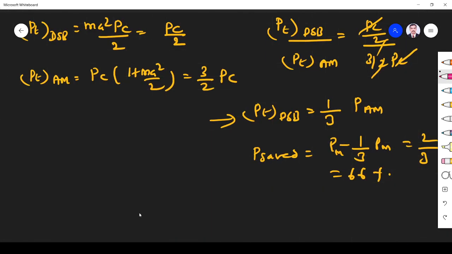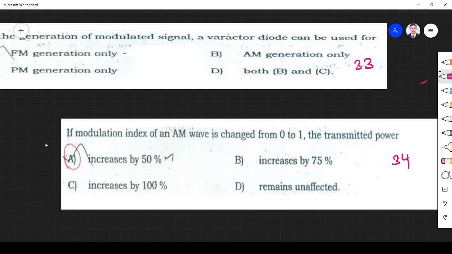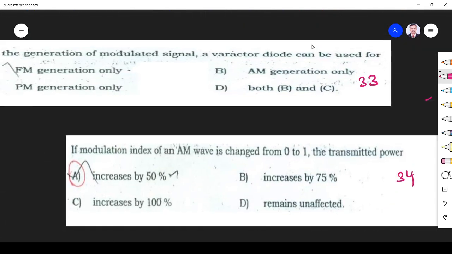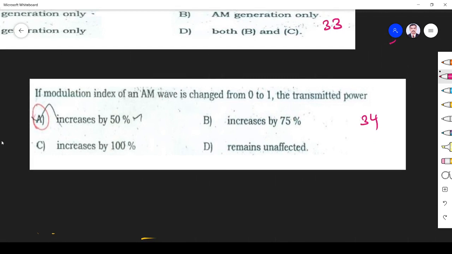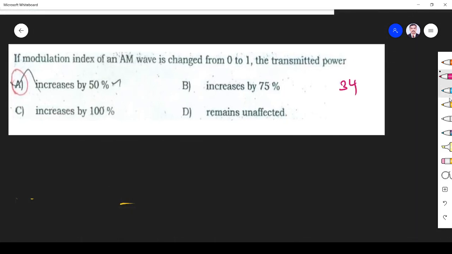Fine. Okay. The next question: for generation of a modulated signal, a varactor diode can be used only in FM generation, that is the correct answer. If the modulation index of an AM wave is changed from 0 to 1, the transmitted power. So it's talking about an AM wave and the transmitted power. The transmitted power of an AM wave is 1 plus Ma squared by 2 into Pc.